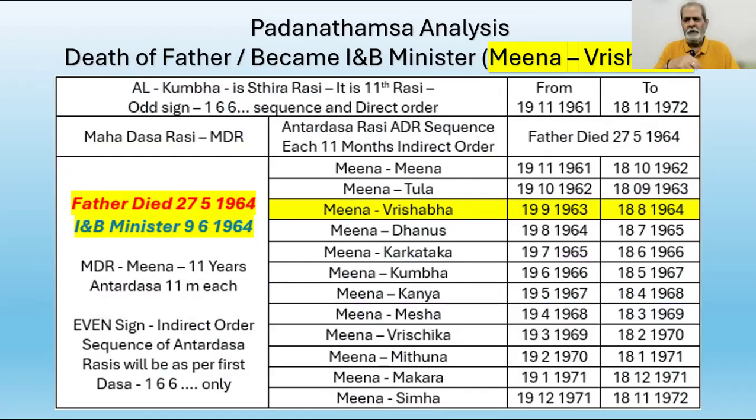As I already told you in the beginning, before we try to find out the combination in the Dasha Antardasha system, if in this Antardasha the native becomes a minister, you must satisfy yourself that there is a promise in the chart. See the D10 chart, there is a combination for a minister in that chart. So the chart promises political position. Only then do you try to find out the connection in the Dasha Antardasha analysis.